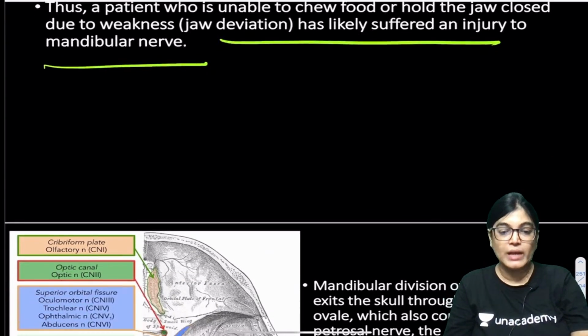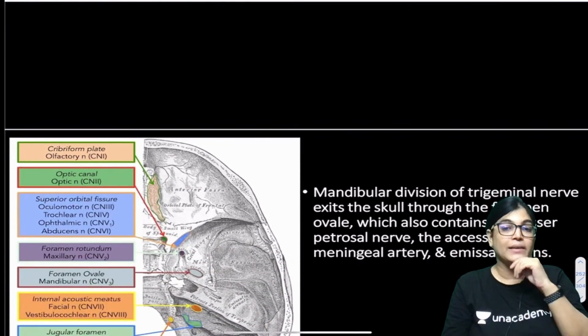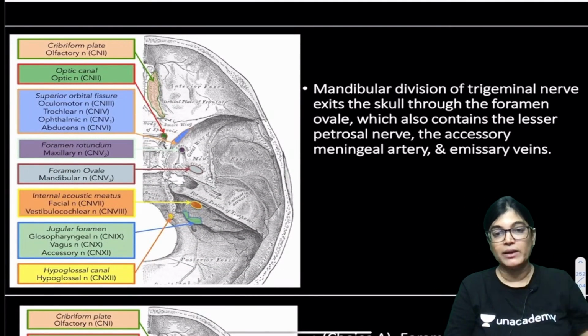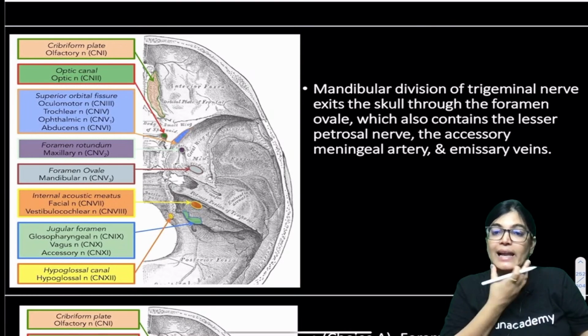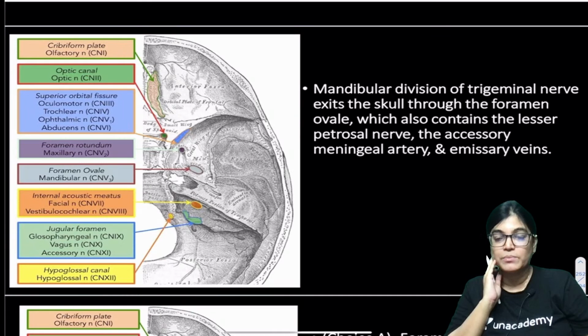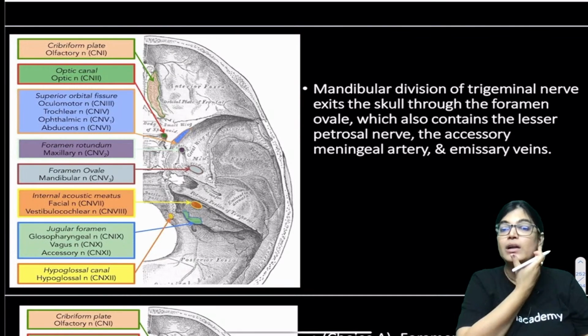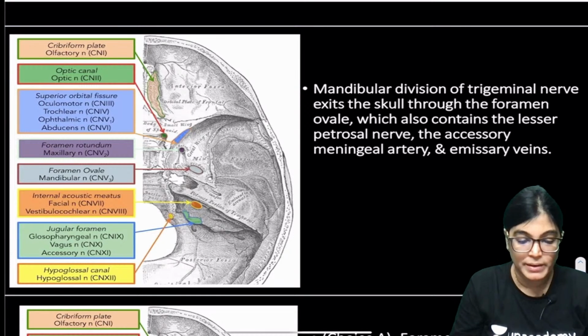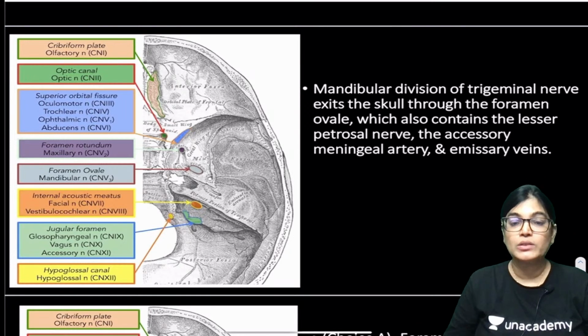Now let's move on to the incorrect options. Side to side movement is produced by the medial and lateral pterygoid muscles. If one side of the medial or lateral pterygoid muscle is involved, it will lead to side to side movements. Okay, now let's move on to the next one.